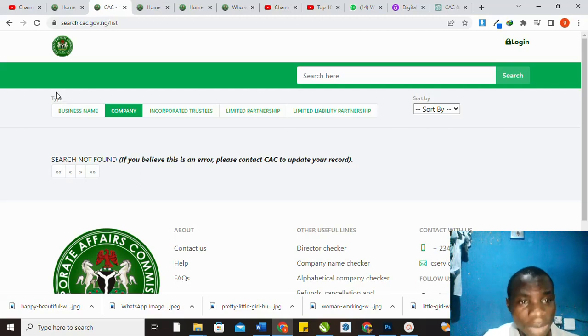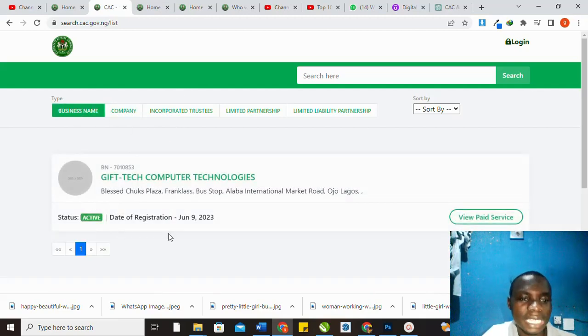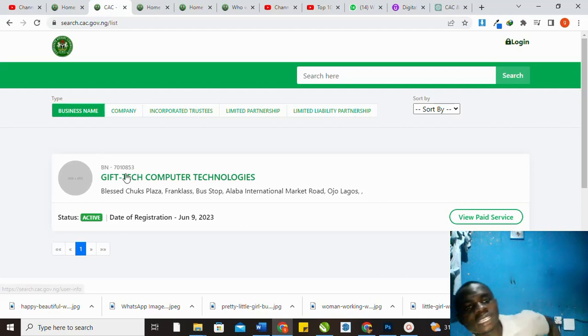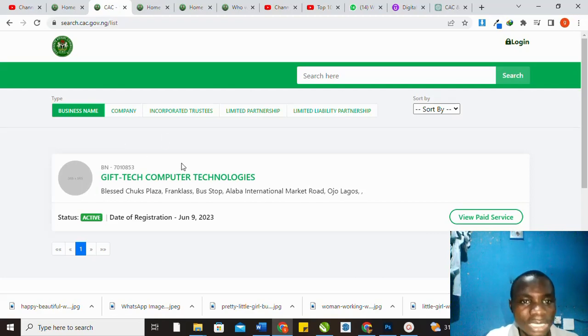And many people make mistakes when they are doing public search. When you are doing public search, any business name that you see BN on their number, this is BN here. You can see this number. You can see BN here. So any business that starts with BN, that business is registered under enterprises. Now when you see RC, RC is limited. RC is for limited company. So I hope you get that. A business name is shortened with BN, and limited is shortened with RC.